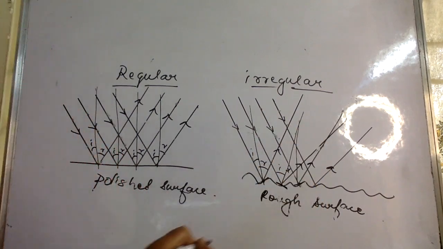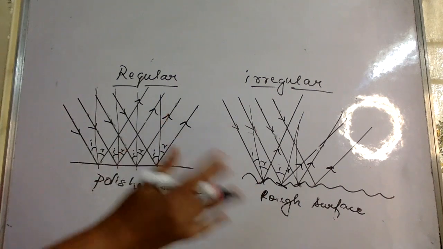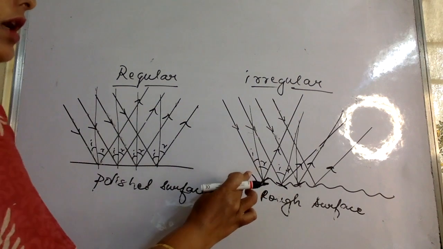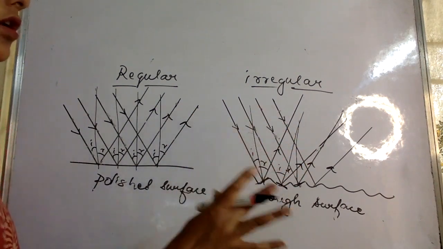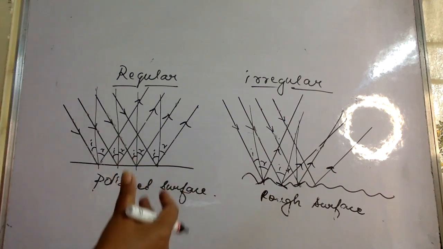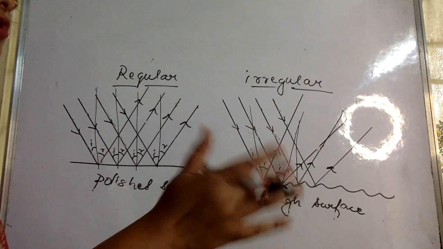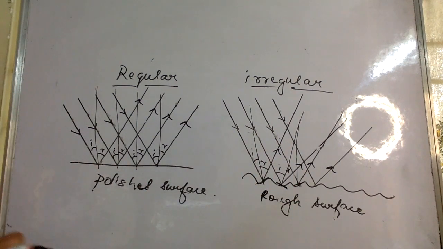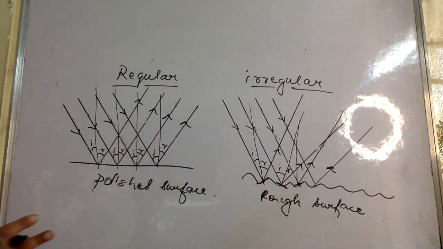So at the point of incidence the normal itself is tilted, and therefore I is equal to R is followed in all the cases. The only thing is the reflected rays are not parallel. So don't get the impression that the laws of reflection are followed here and not followed in a rough surface. Okay, so that is what regular and irregular reflection is all about.